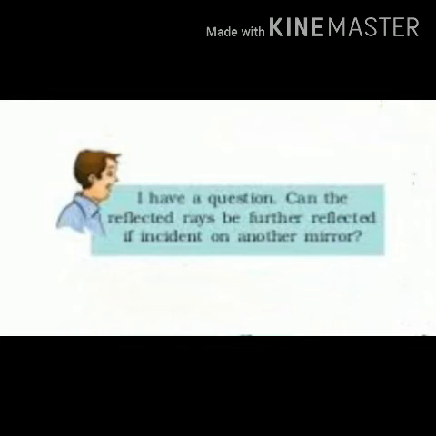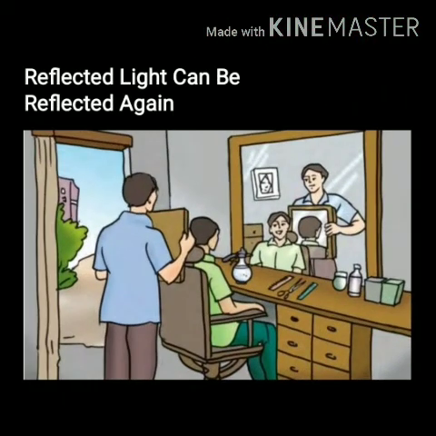The reflected rays can be reflected again and again. Whatever number of times it will strike on another surface, it is going to reflect. So reflected light can be reflected again, and we are having some examples for this. And the best example you will find is in the hairdresser's shop, where it is the reflected light which reflects again, and it helps the person to see the haircut at the back of his head.